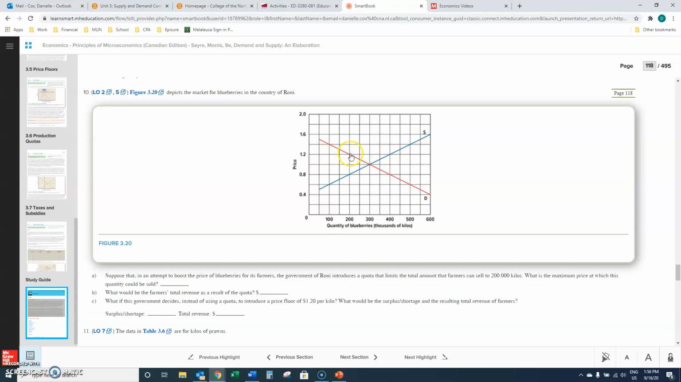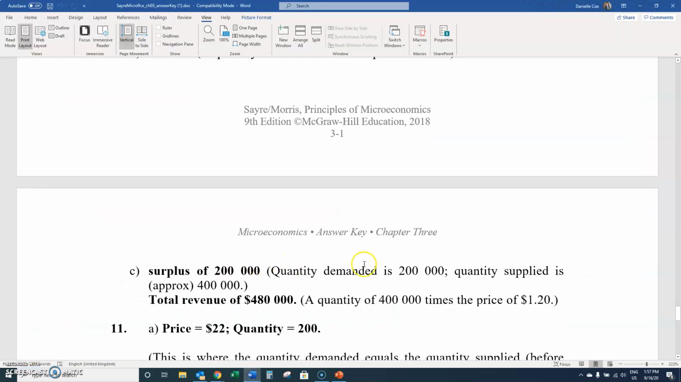So at $1.2, the quantity demanded is going to be 200, but we keep going across and the quantity supplied is going to be 400. So there's going to be 400 supplied, 200 demanded, so we're going to have 200 excess. And then the revenue at that spot, they're going to be supplying 400 times the price of 1.2, which is going to give you a total revenue of 480,000.